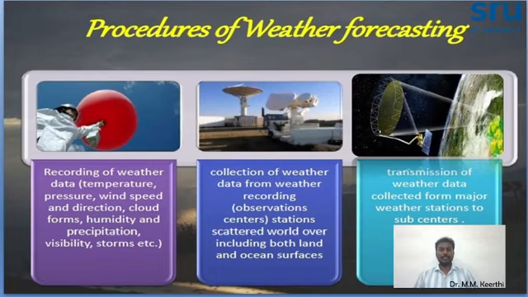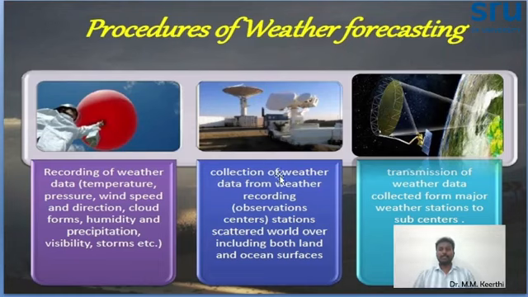And for precipitation, particularly rainfall, we need to record it. Even dew and fog we also need to record, and storms. All this we have to record at a particular place and particular time. So the first procedure for weather forecasting is recording all the weather parameters. Okay, what is the next step?